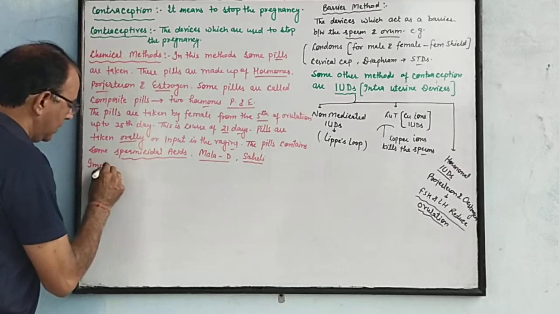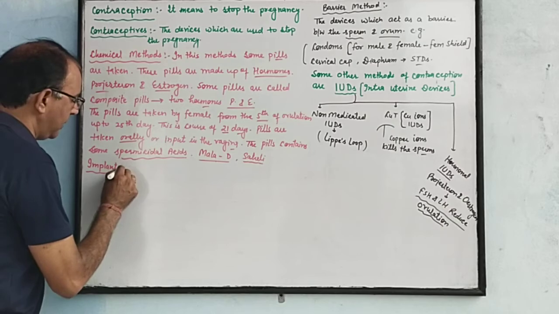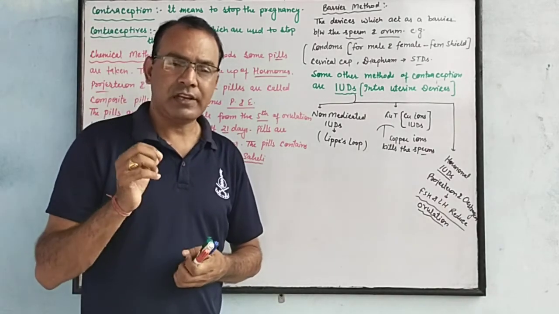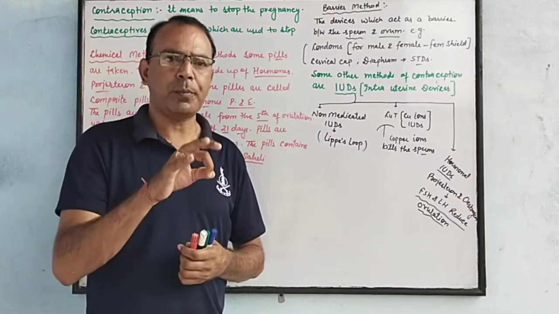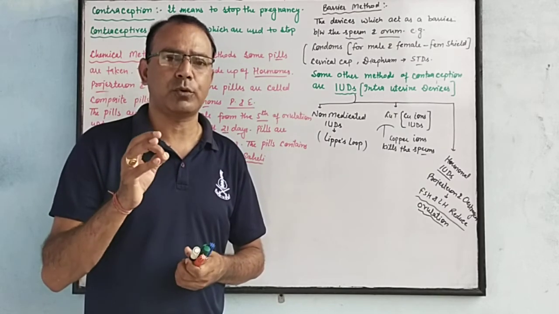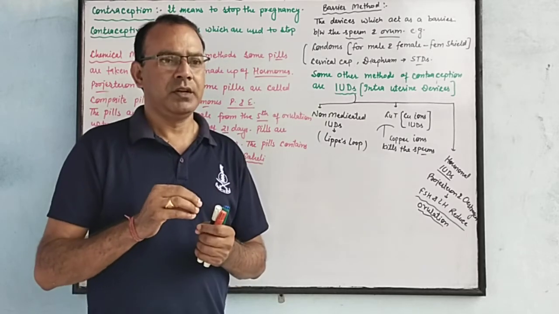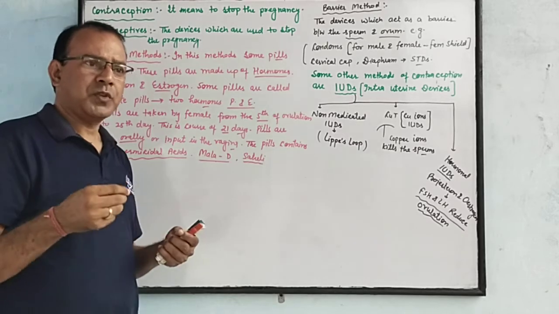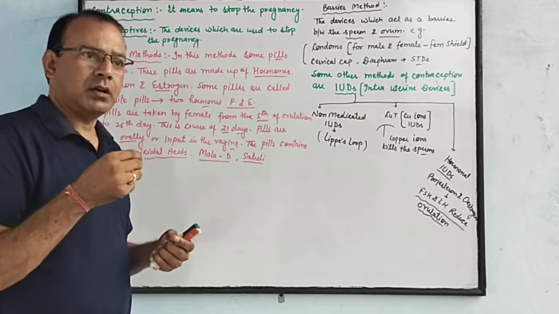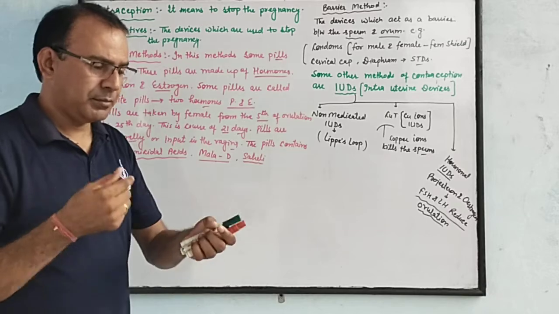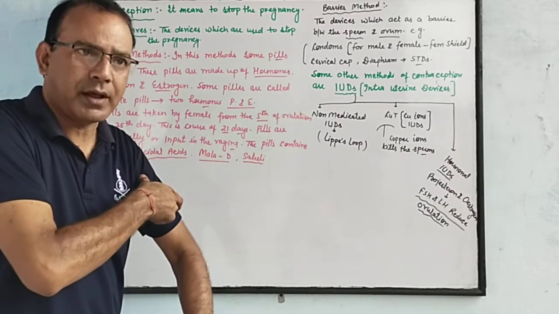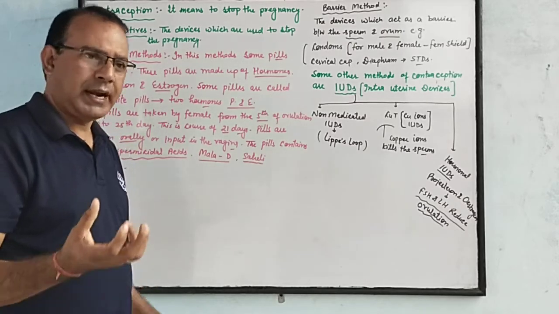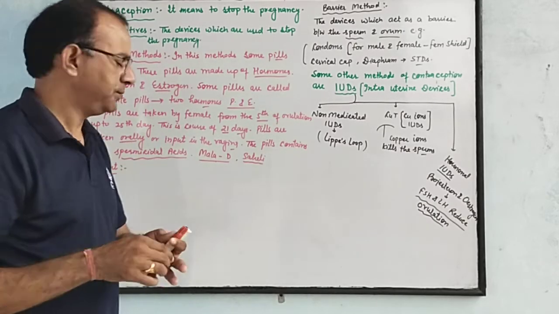Implant. What is implant? Implant means 6 small needle-like silicone tubes in which norplant, a hormone which makes the progestin, is filled up. These 6 needle-like tubes are inserted just under the epidermis, meaning the forearm as well as the upper arm, in a fan-like structure. They secrete the hormones and those hormones kill the sperm.